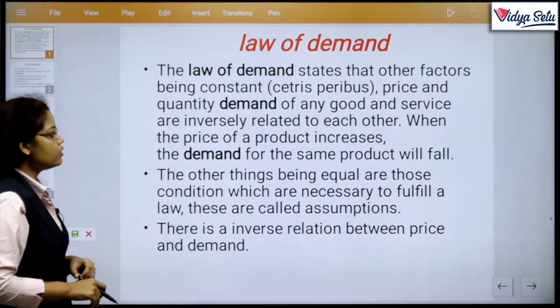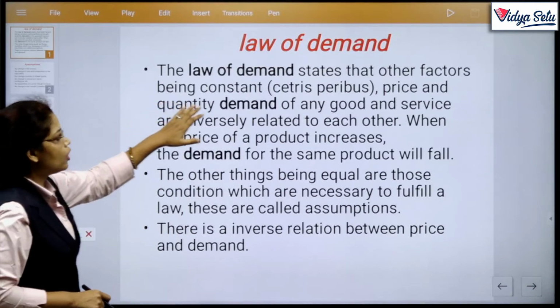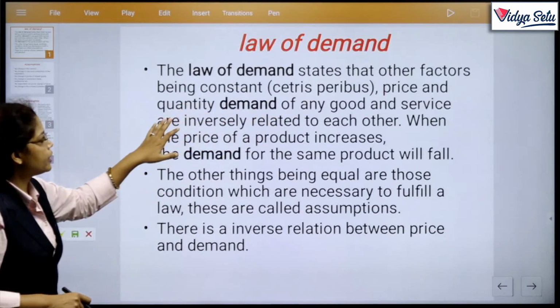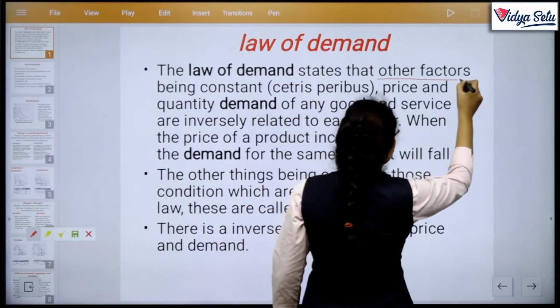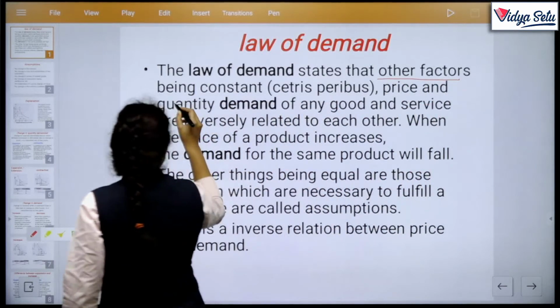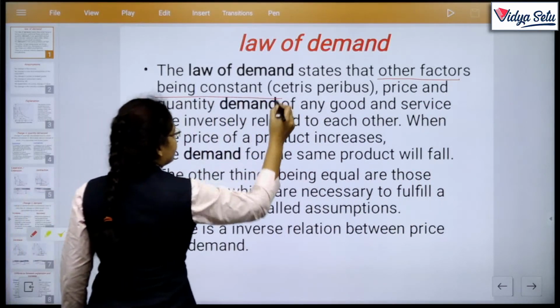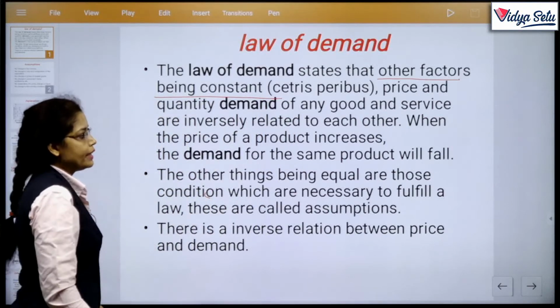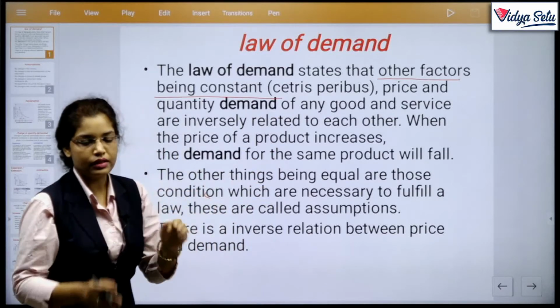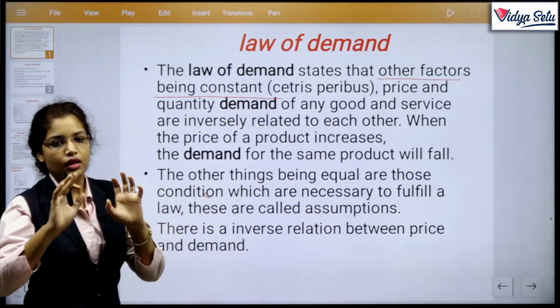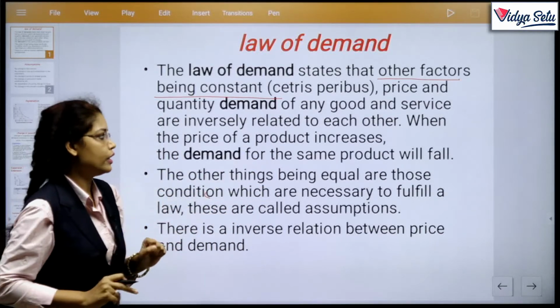The law of demand states that the other factors being constant, the word to highlight is that the other factors remain constant. This is called ceteris paribus. Ceteris paribus is a Latin phrase which means other things no change. There is no change in other things.